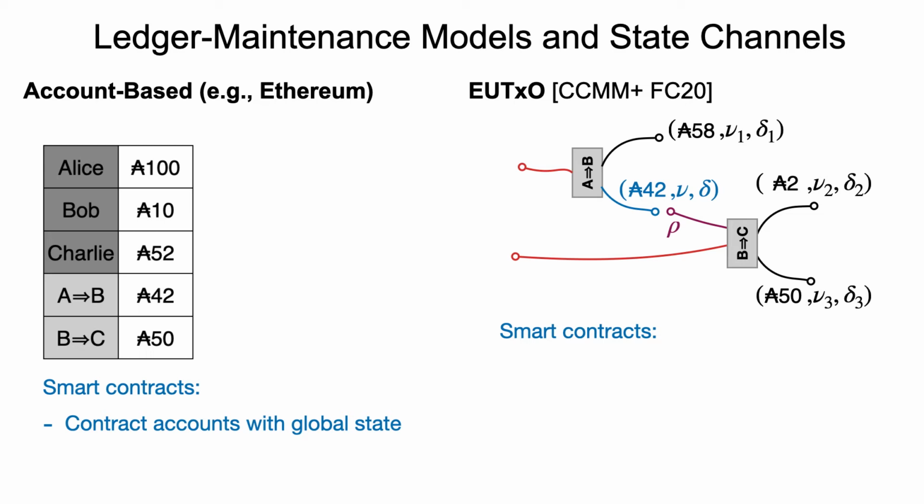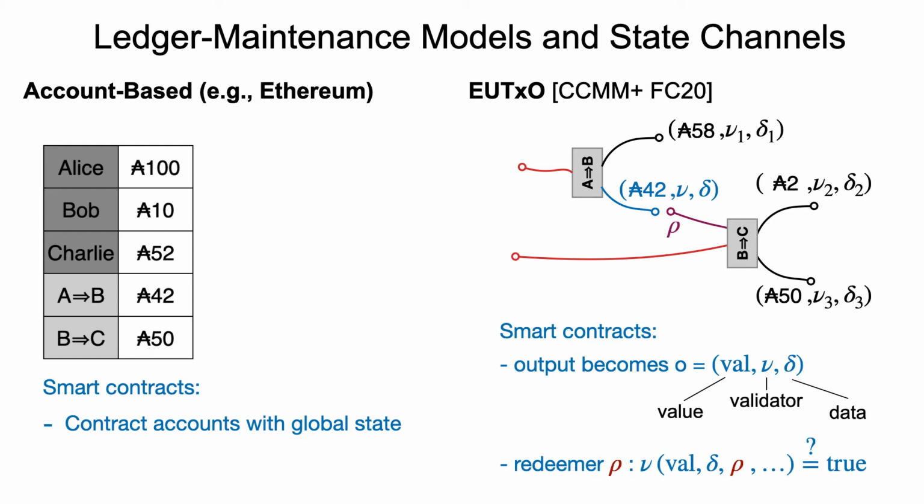It defines an output as a triple consisting of a value, which is a set of tokens, a validator script that controls the transition of state, and a data script that holds state.